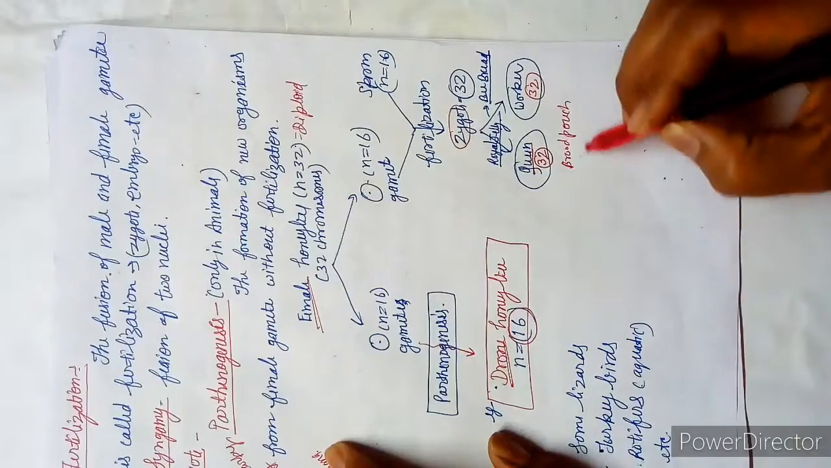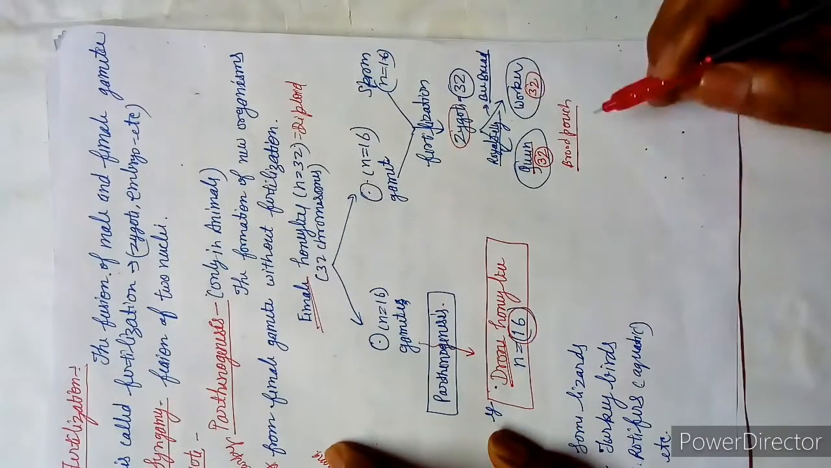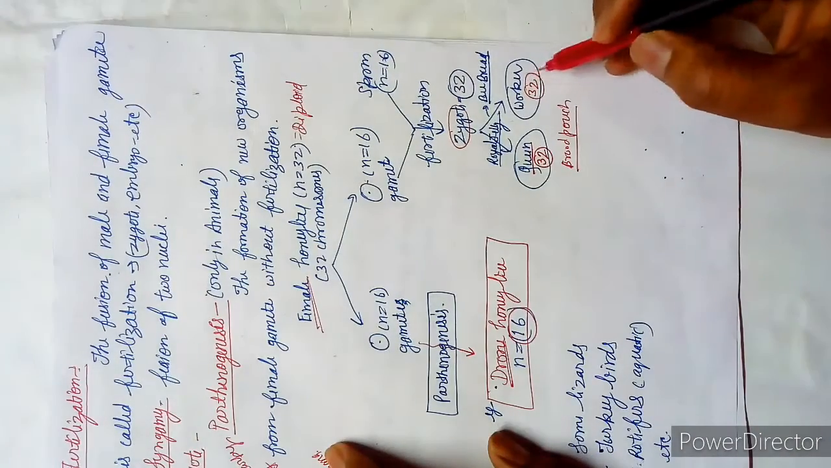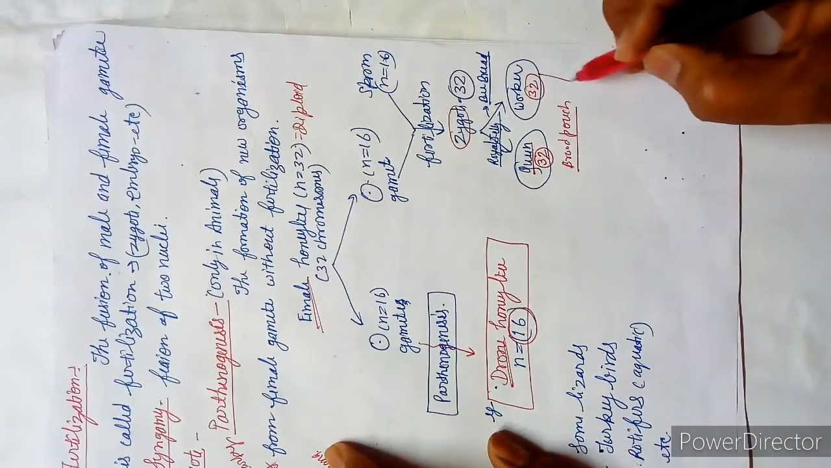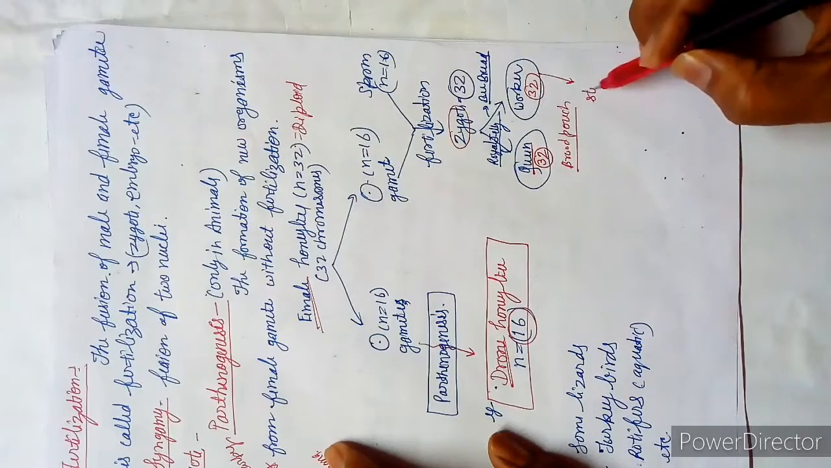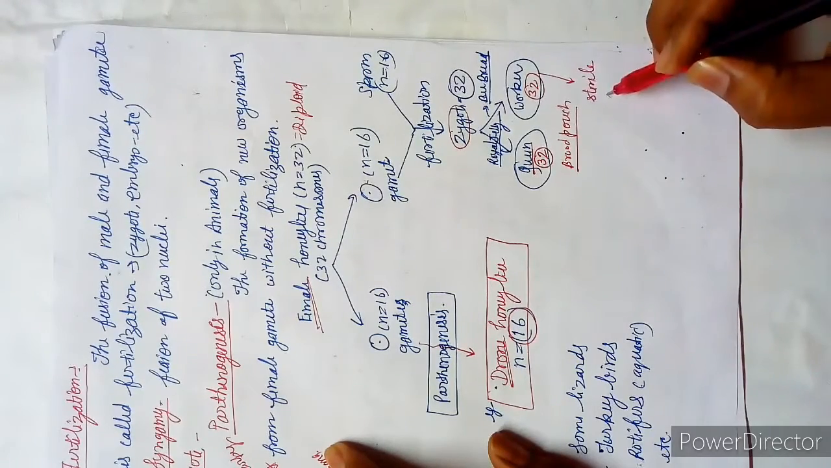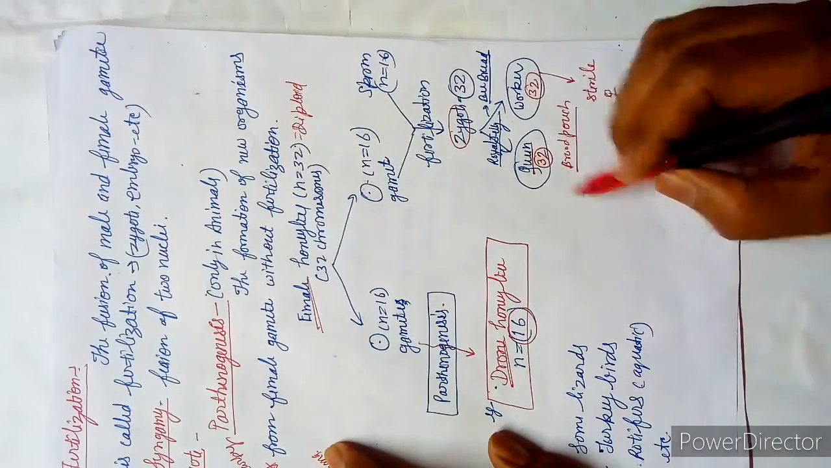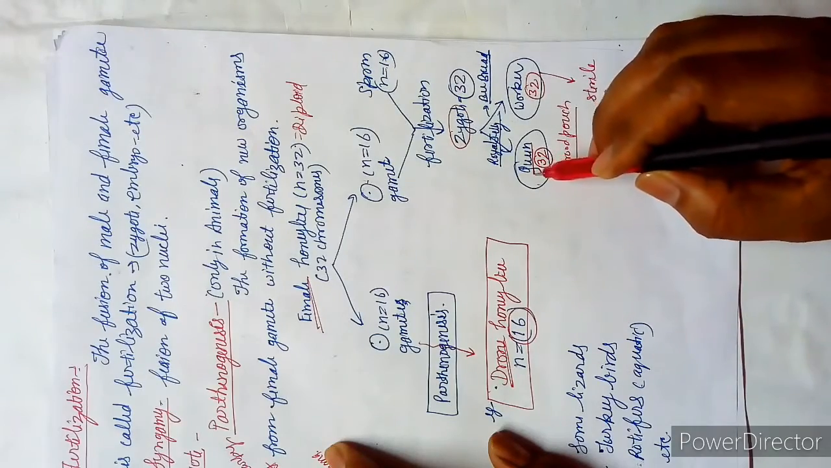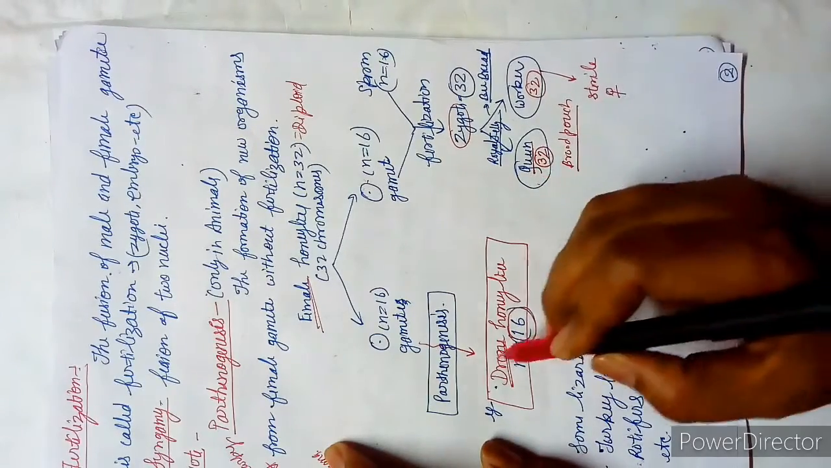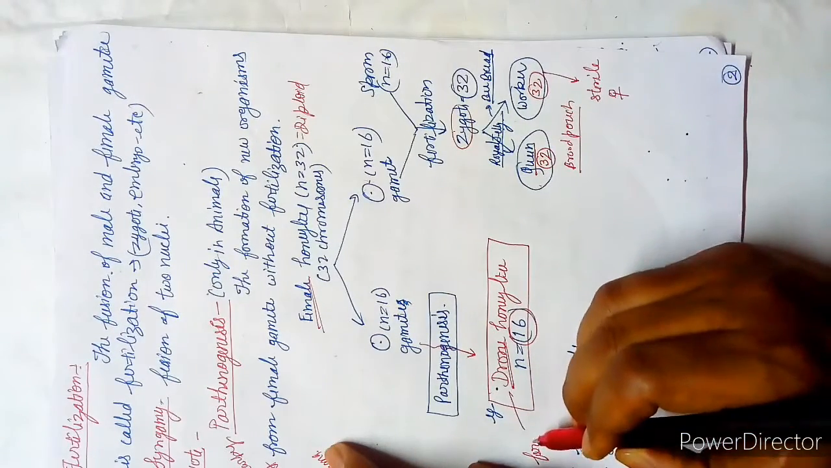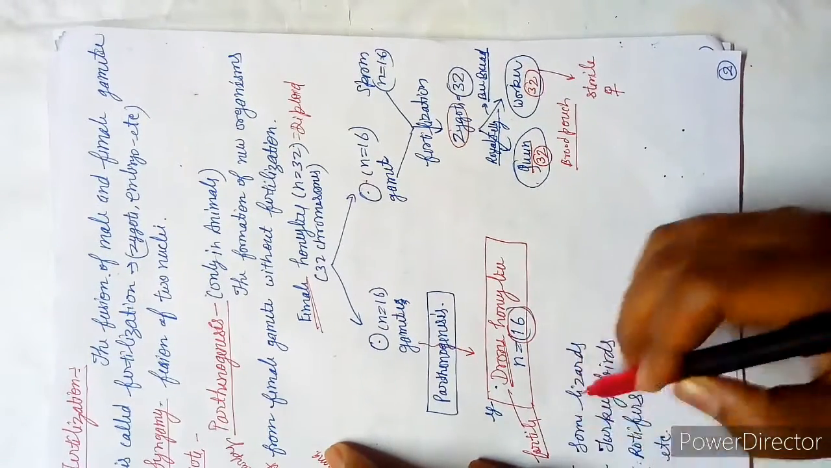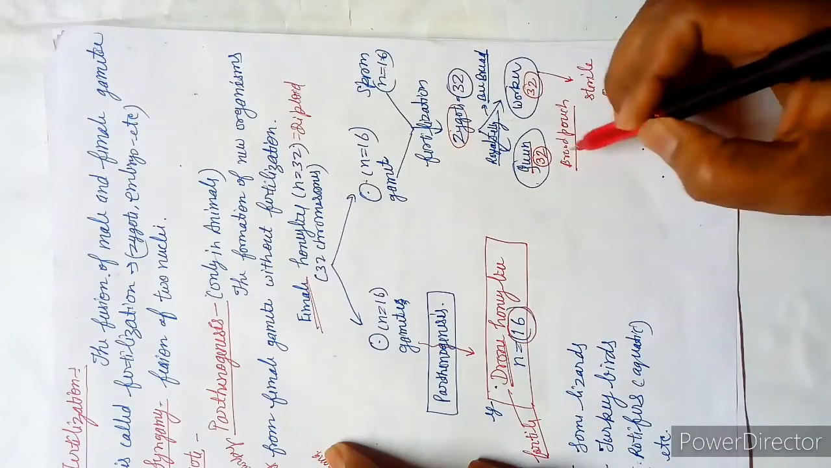The difference would be that the queen has a developed brood pouch, means uterus, and the worker doesn't have a developed brood pouch or uterus. So workers are known as sterile females. And this is fertile, and this is also fertile. These are fertile, and this is also fertile.